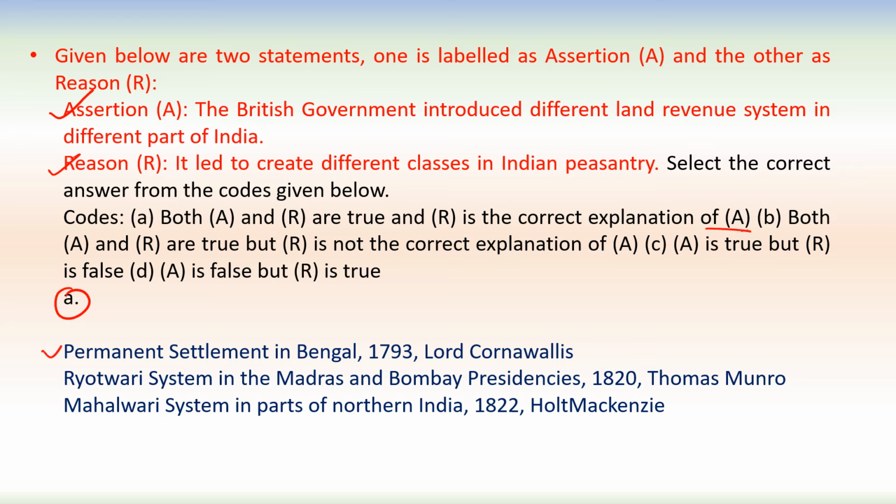Permanent settlement कब आया था? It came in 1793 during Lord Cornwallis. Ryotwari system in Madras and Bombay presidencies came in 1820 by Thomas Munro. Mahalwari system in parts of northern India came in 1822 and was implemented by Holt Mackenzie.